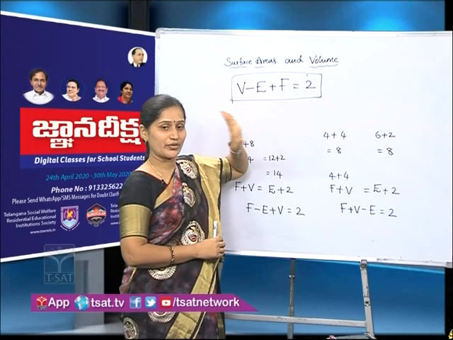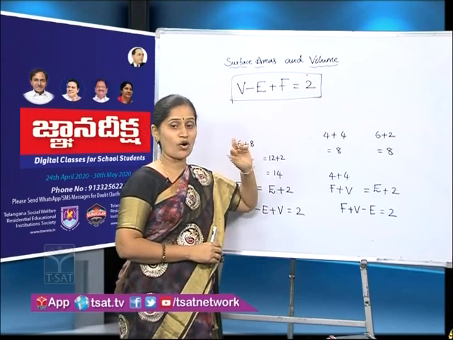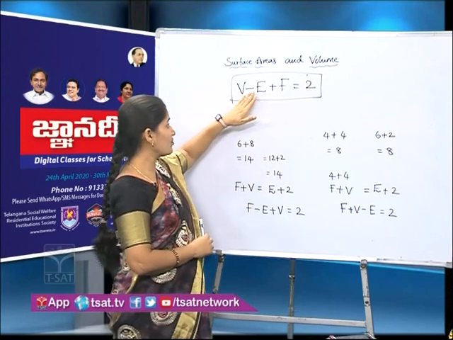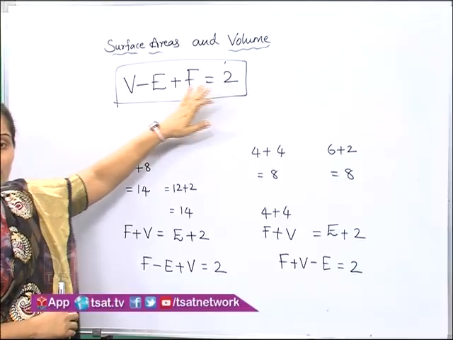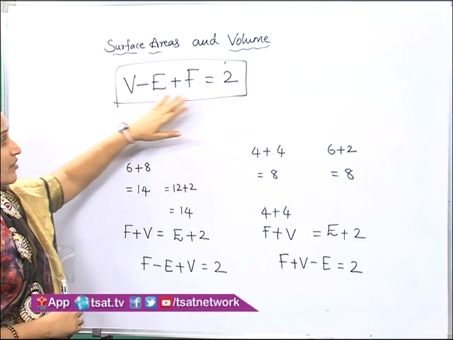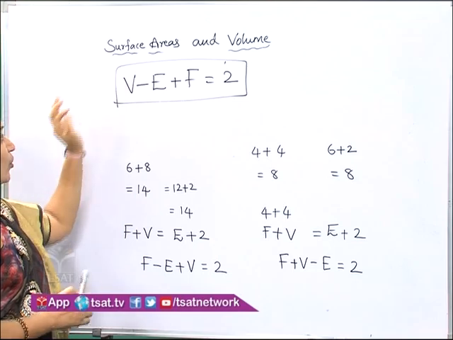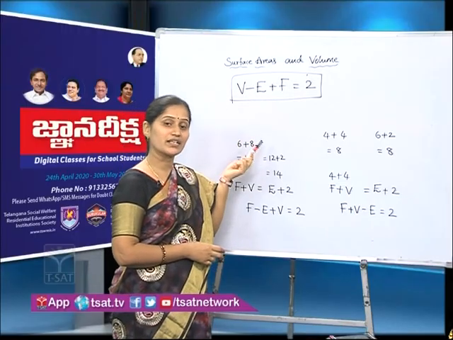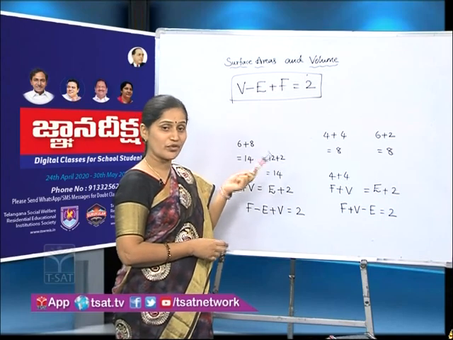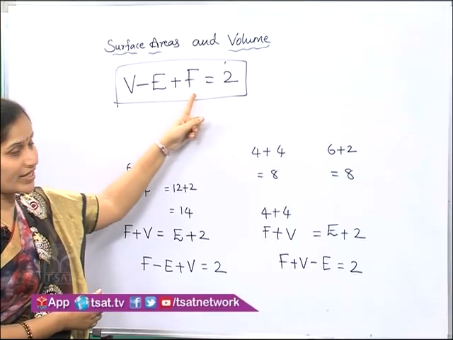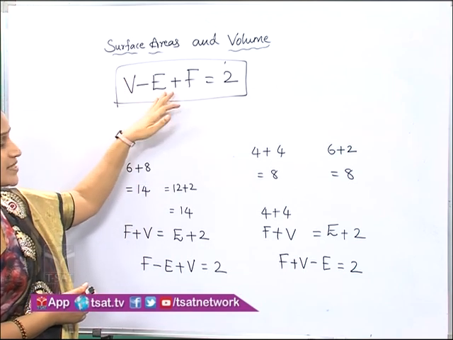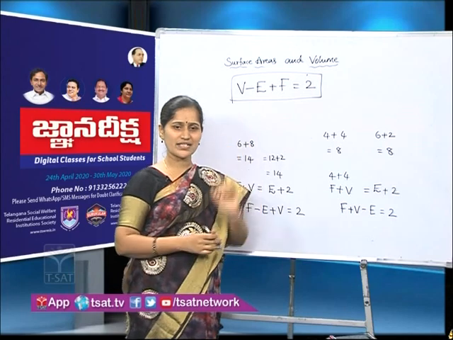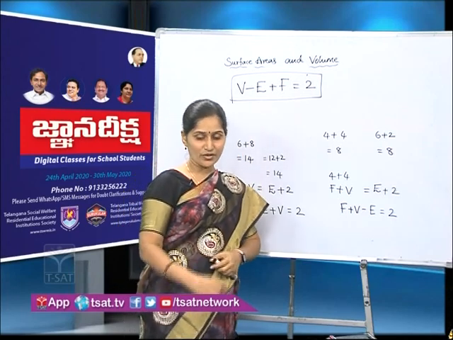So whatever you take, either it is a prism or a pyramid, you can observe this relation V minus E plus F equals 2. And in this equation, if you know any 2, with the help of this equation you can find the third value also. Suppose if you know vertices and faces, then you can find edges with the help of this equation. But what is this equation? Look at the next slide.